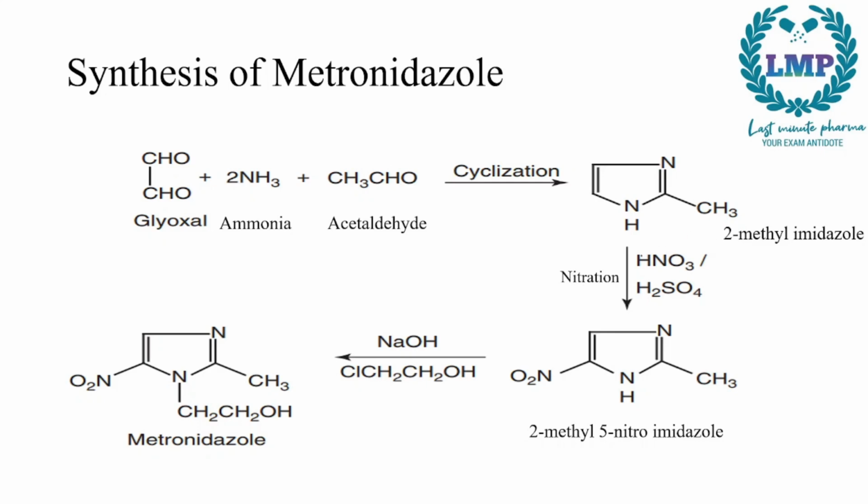So 2-methyl imidazole will undergo nitration, that is in the presence of nitric acid and sulfuric acid, and it will give a nitro group right here. So from 2-methyl imidazole it will go to 2-methyl 5-nitroimidazole. Next, in the presence of NaOH and chloroethanol, this is ethanol with a chlorine added to it, we will get metronidazole. That is, this ethanol group will be transferred to this nitrogen right here, and we will get metronidazole.